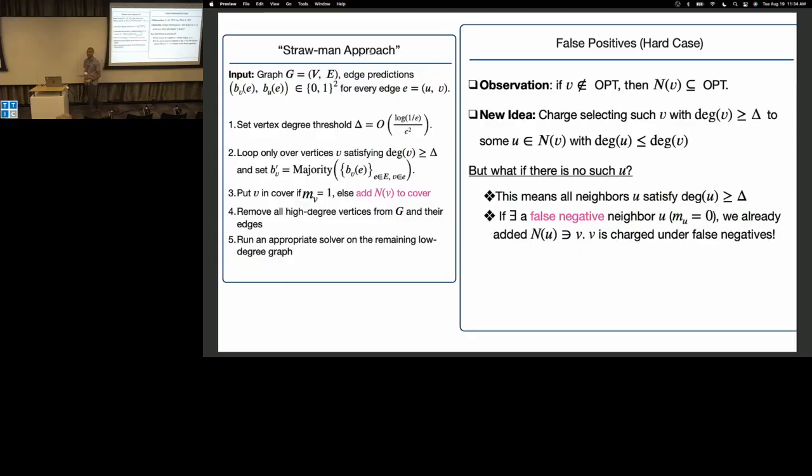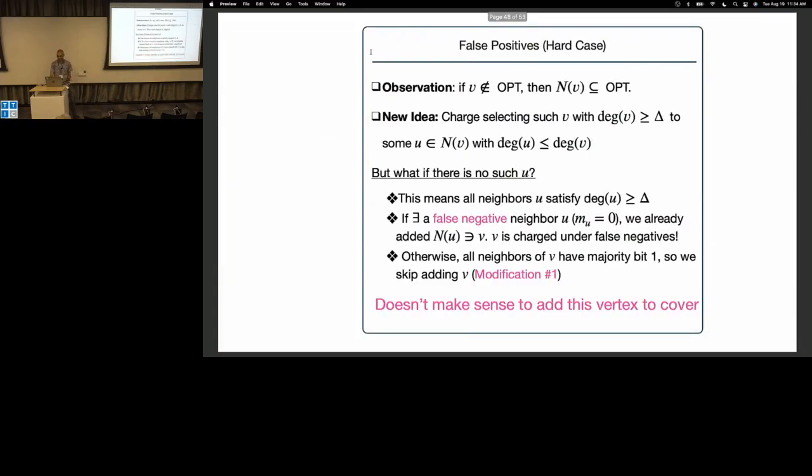So I already counted v in this case. Just to summarize, I'm a false positive vertex. If all my neighbors have high degree, then either I'm already good, because I already got counted in their false negative count, which I bounded before, or I know that all my neighbors also have their majority bid be 1. If their majority bid was 0, I already got counted in the false negative.